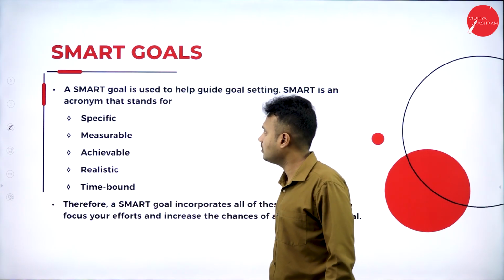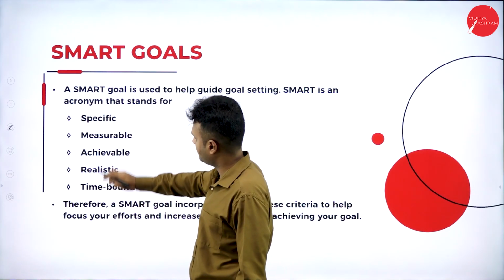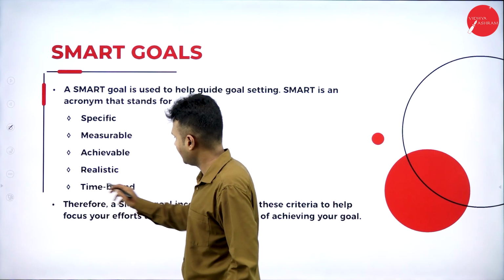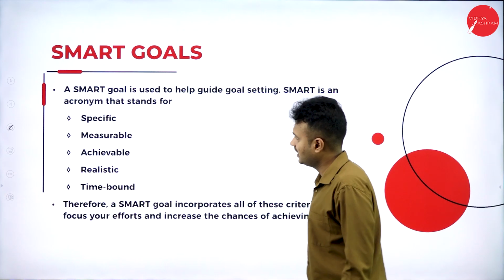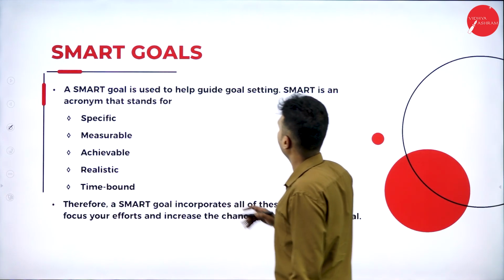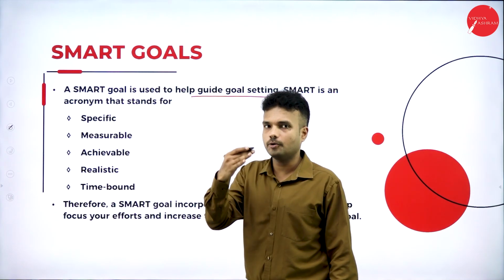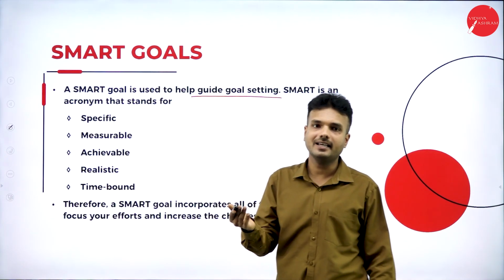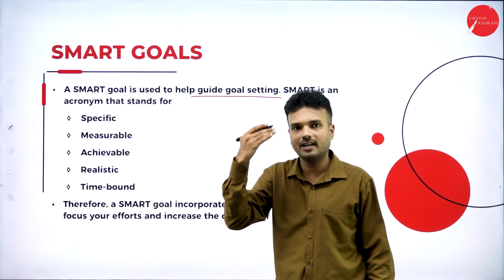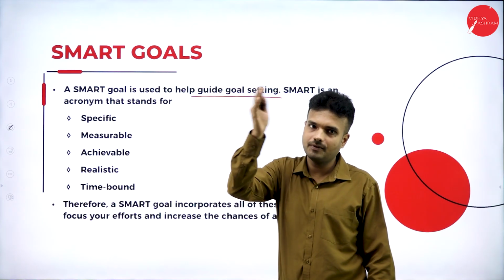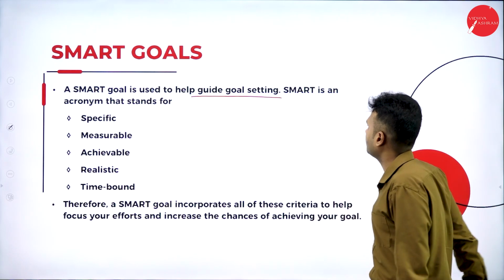So what is this SMART goal? That is nothing but SMART: specific, measurable, achievable, realistic, and time bound. This is the expansion, the abbreviation of the SMART goal. SMART goal is used to help guide goal setting. So it is going to help as a guide for the goal setting of the organization. As we studied earlier, through SMART goals we can set the goals of the organization. Each and every organization has a vision. Based on the vision only we are supposed to fix the goals of the organization. This SMART goal is very helpful for fixing the goals of the organization.